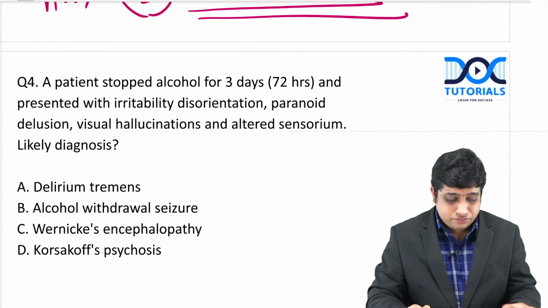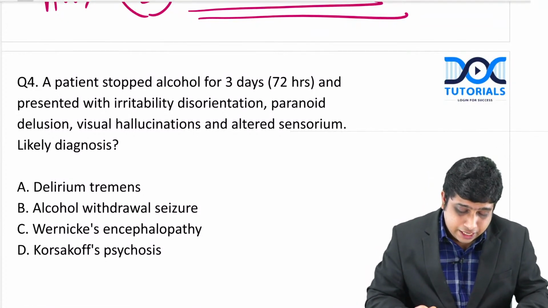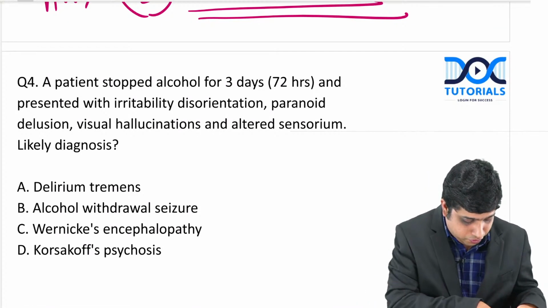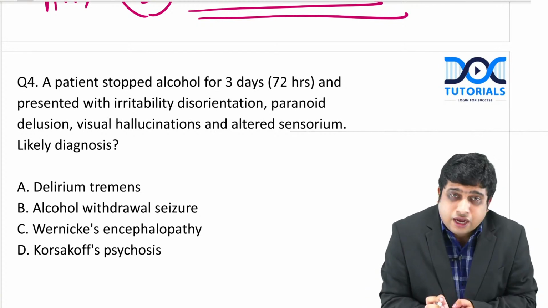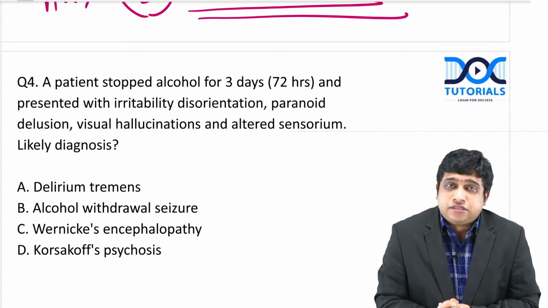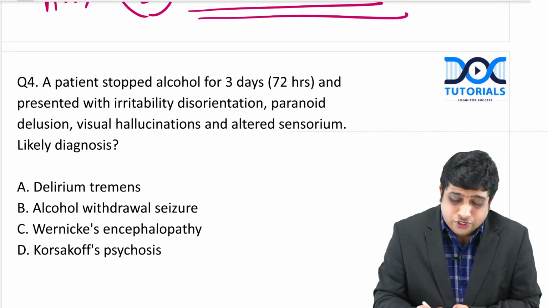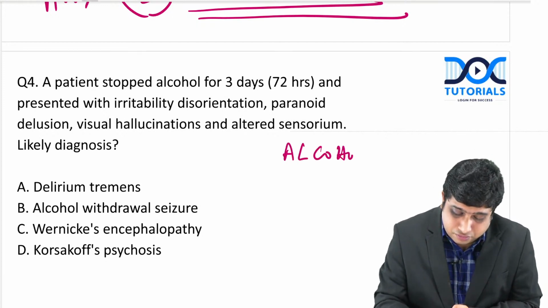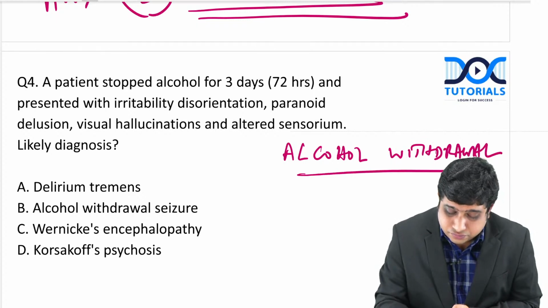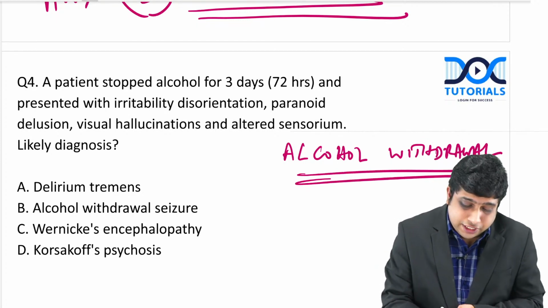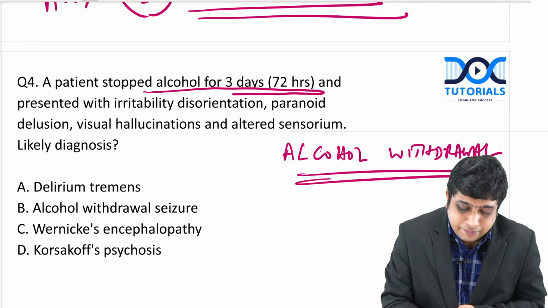Now, this is another important area often asked: alcohol withdrawal. So usually the question shows a timeline.